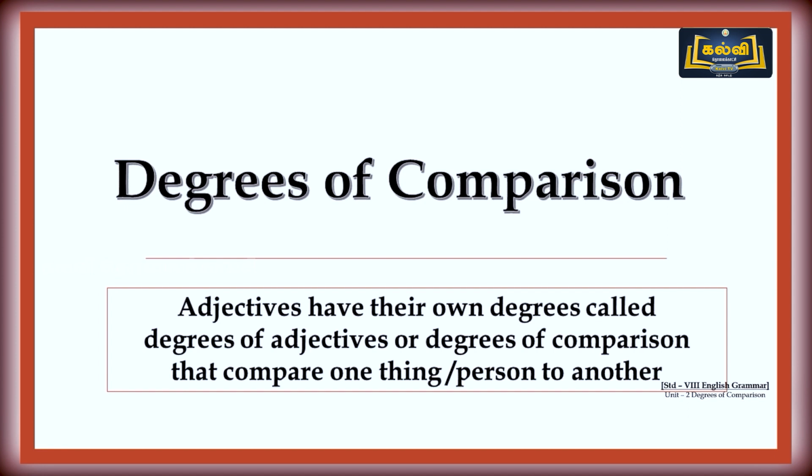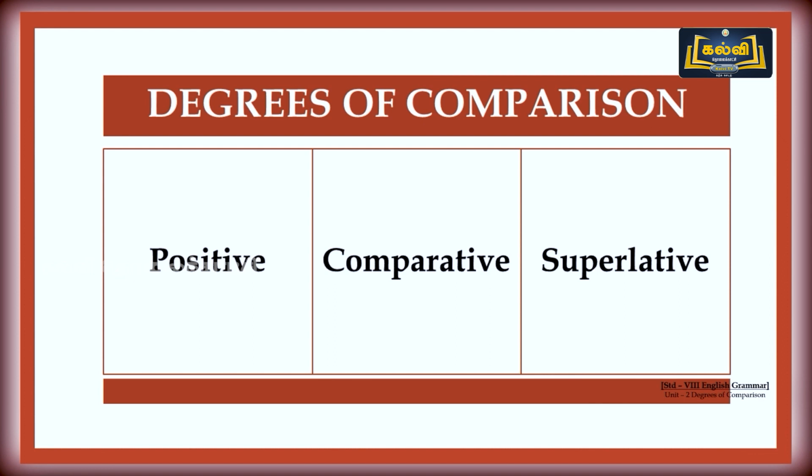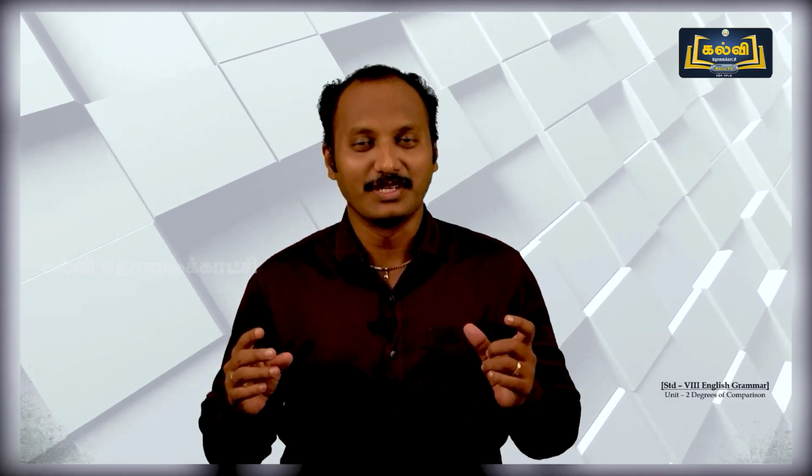And now our session is about degrees of comparison. Adjectives have their own degrees called degrees of adjective or degrees of comparison that compare one thing or one person to another. So here comparison is going on with adjective. There are three forms of comparison. The first one positive, second one comparative, and third one superlative. These are the three forms of degrees of comparison.